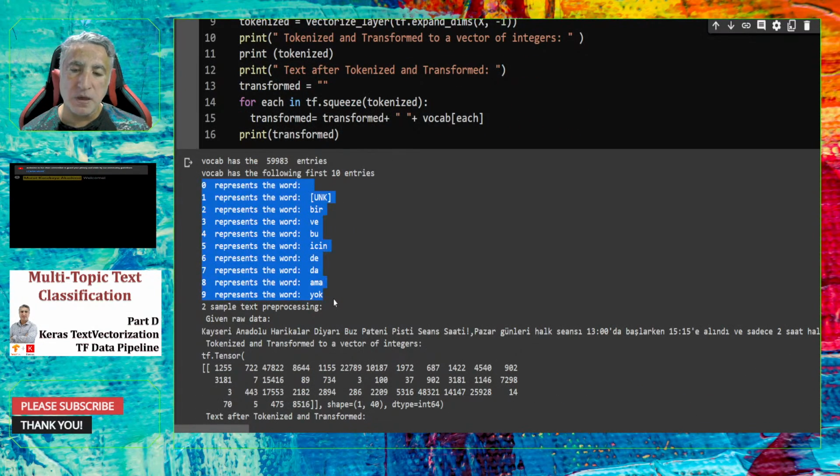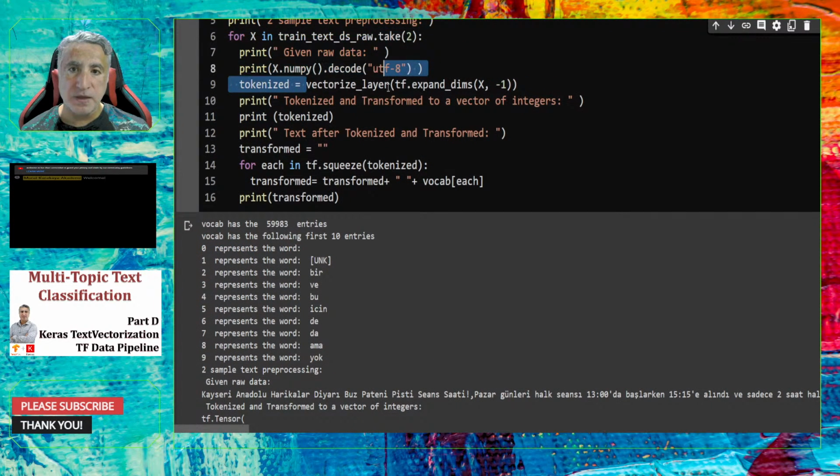And by using this dictionary, we already tokenize the text, standardize it, and create the dictionary. And by using this vectorized layer, I can transform the text into a vector of integers.